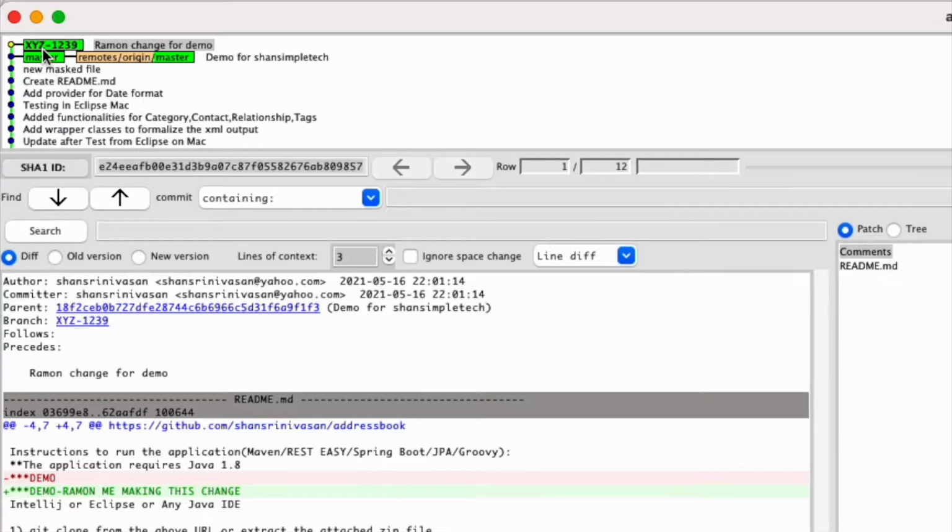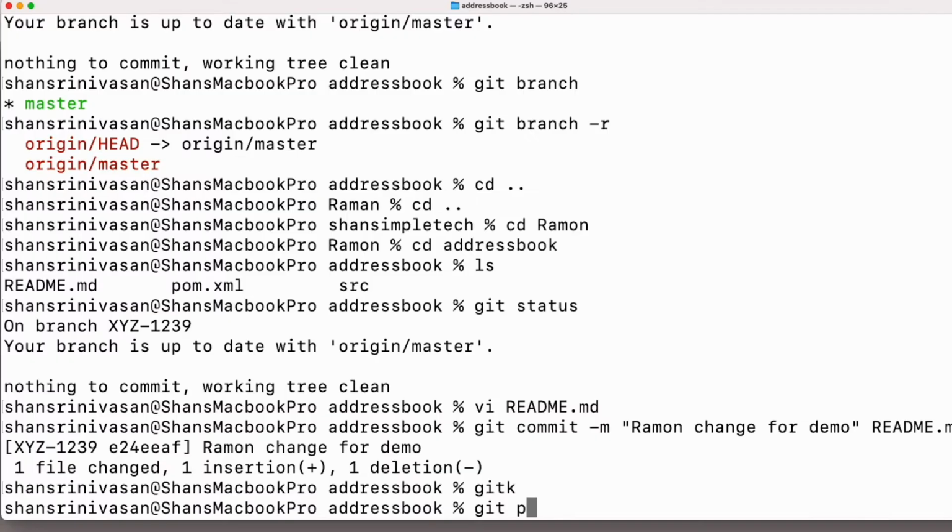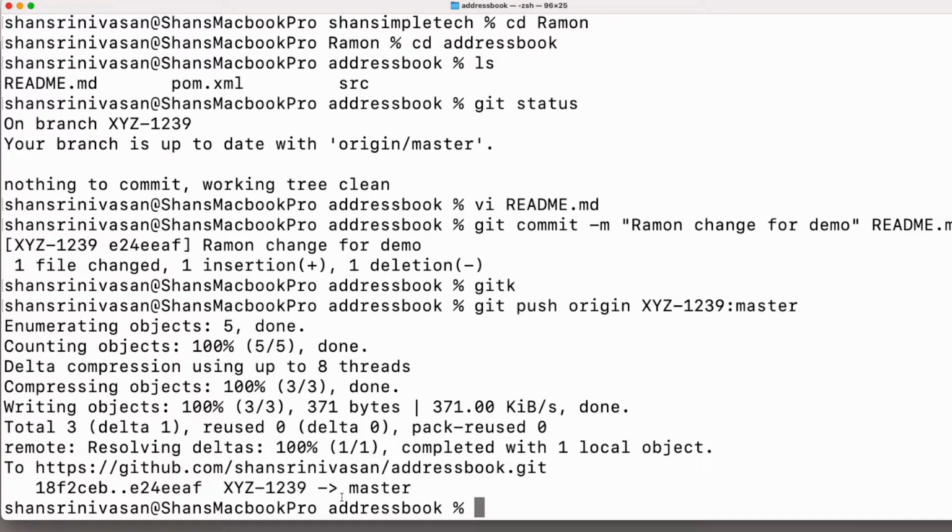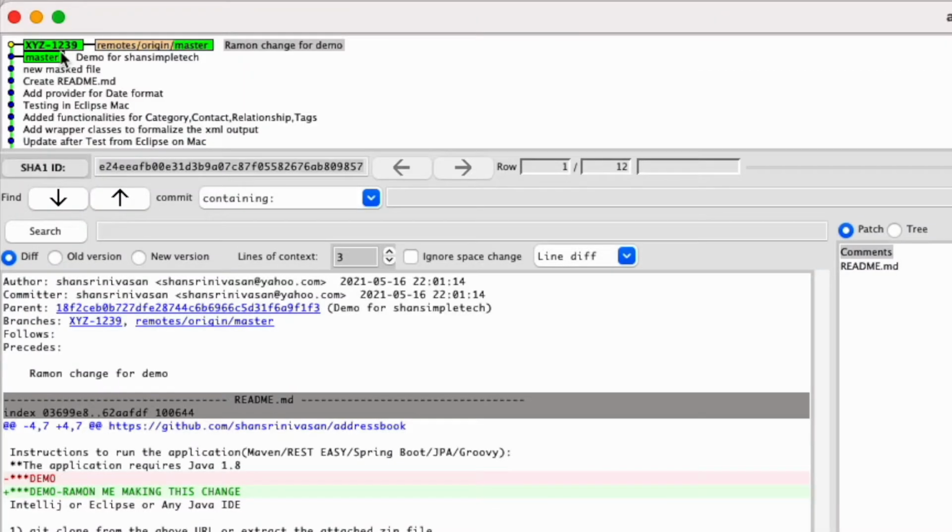Now I'm going to push this branch to master. This is an over the network call again. So he's going to push to origin. Origin is nothing but the pointer to the remote repository. So XYZ1239 : master. XYZ1239 gets pushed to master. Now if you do gitk, XYZ1239, local origin master, everything is at the same place, but the local master is below this.